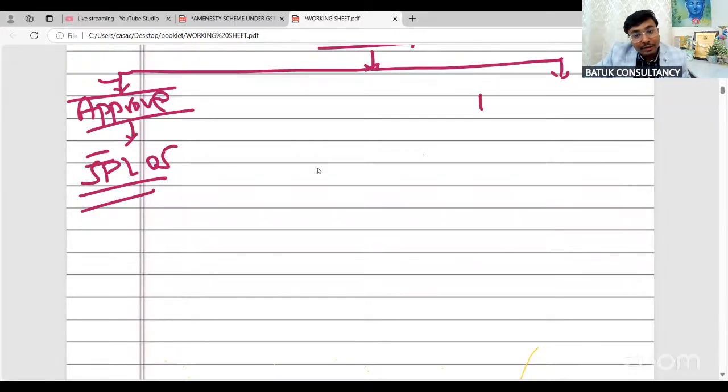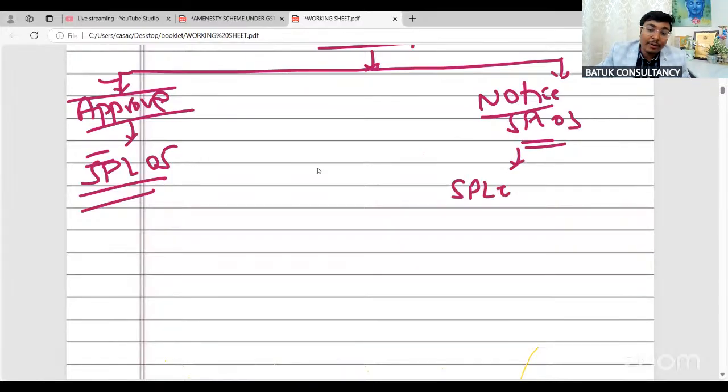If they don't approve, they will issue the notice in form SPL03. After issuing the notice in SPL03, the taxpayer has to submit the reply in SPL04.